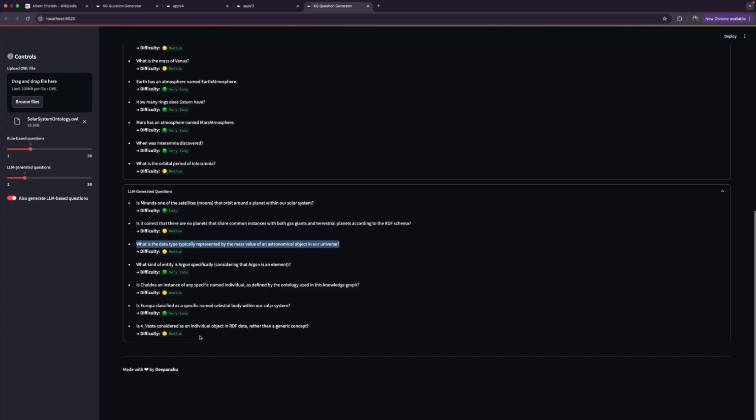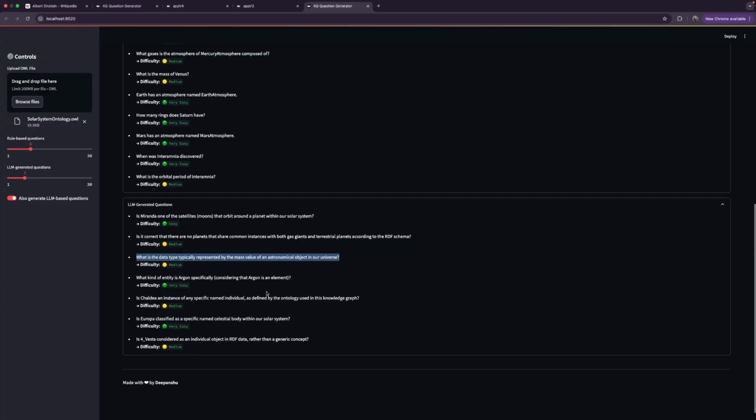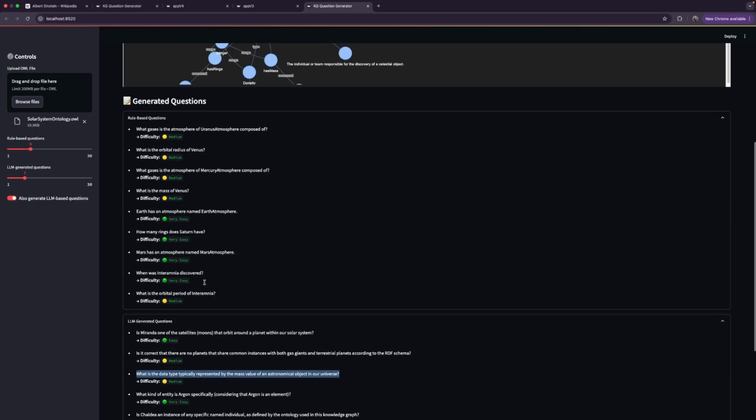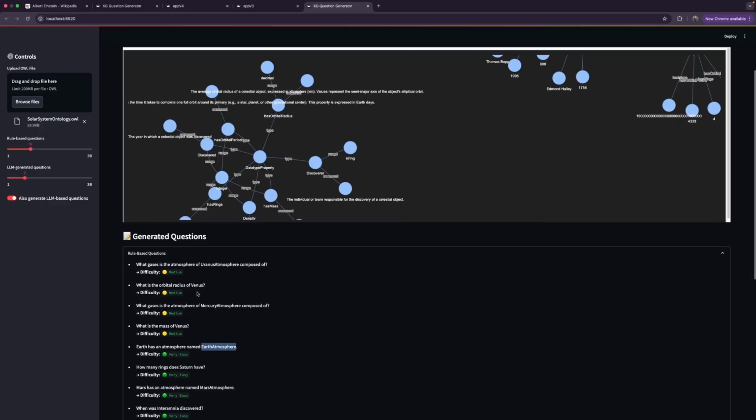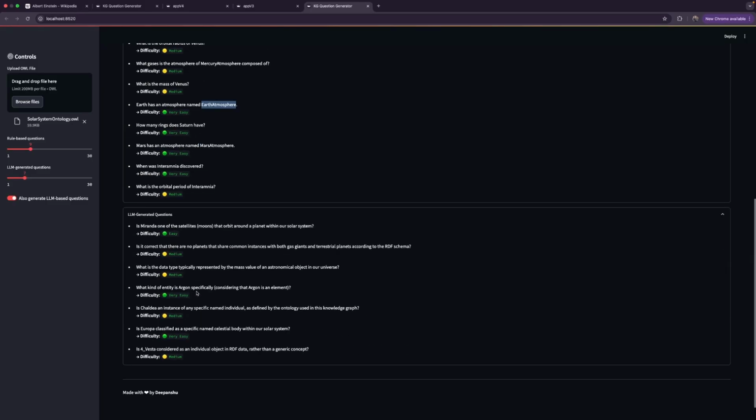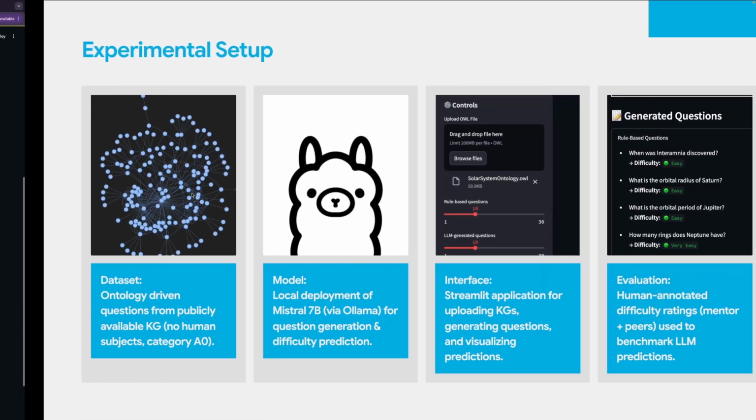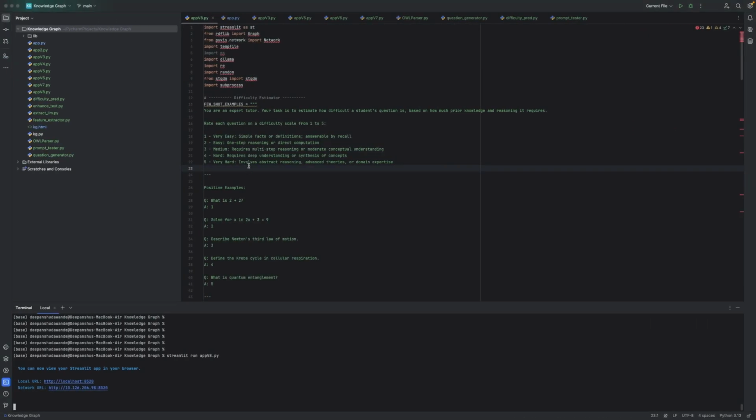It does not have the context of the graph, so it might not be able to give very good quality questions. Whereas the rule-based questions will be on point, but we have some entities which make little sense, like Earth atmosphere is one entity, so we have to focus on that also. It might not always be coherent using the rule-based questions. So let me just show what is there.